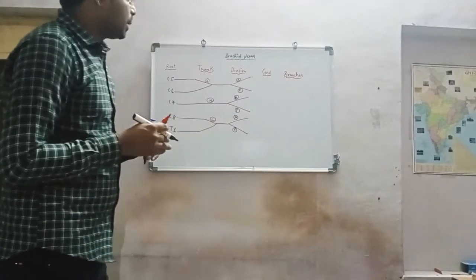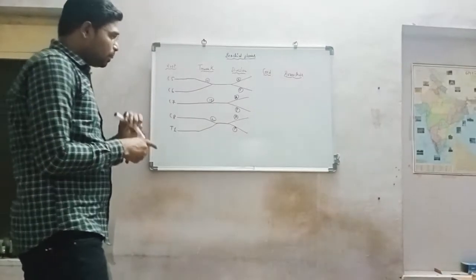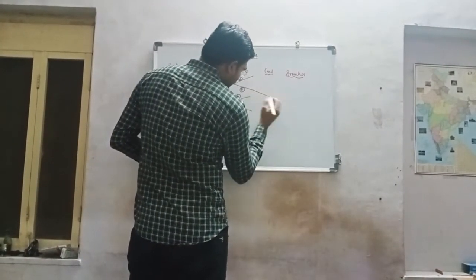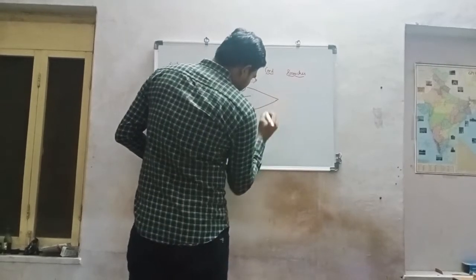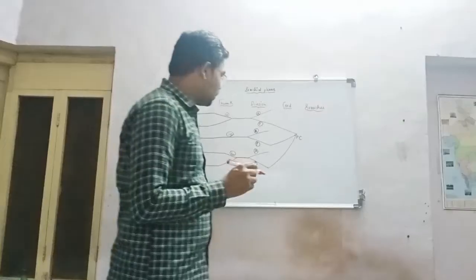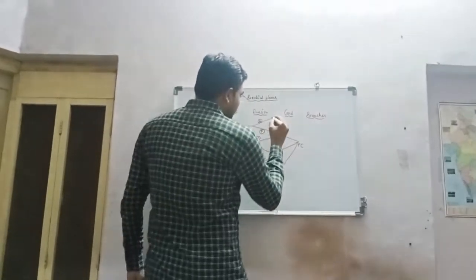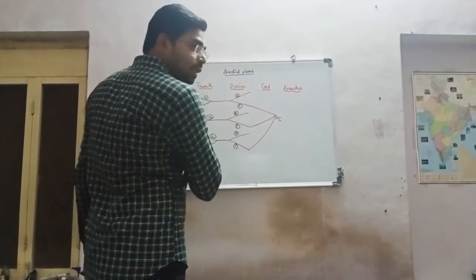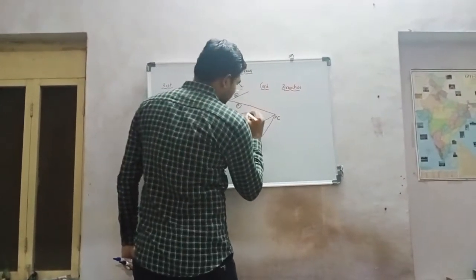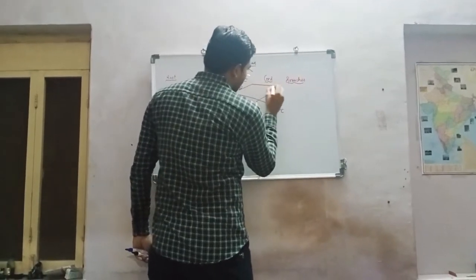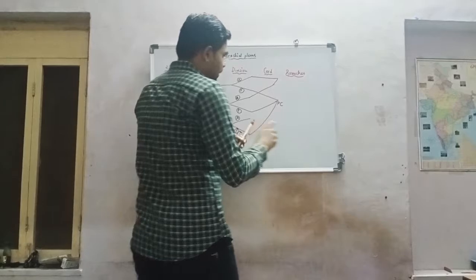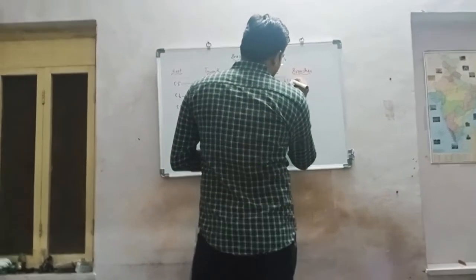Now, the formation of the cords. From the posterior divisions of all three trunks, they form the posterior cord. Moving to the lateral cord: from the anterior divisions of the upper and middle trunks, they form the lateral cord.